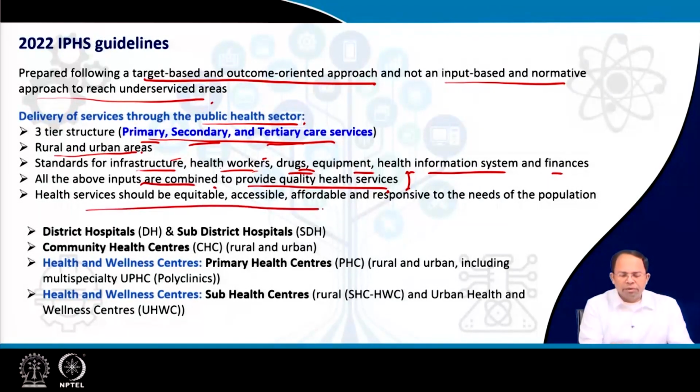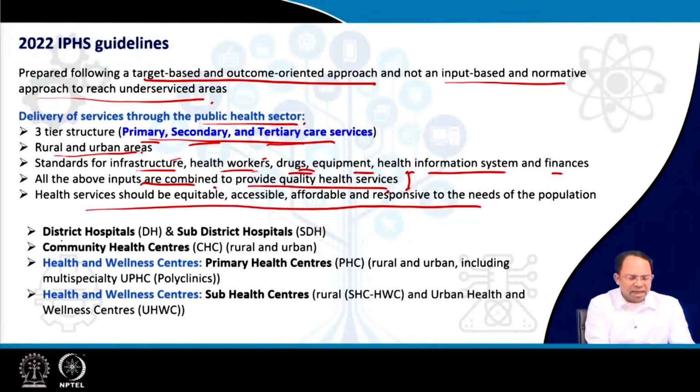Health services should be equitable, accessible, affordable, and responsive to the needs of the population. So that is as per the national policy on healthcare provision. Now the new guidelines, unlike the last guidelines, also talk about four categories of facilities. Earlier it was four categories, and here also we talk about four categories of facilities, but there are some changes.